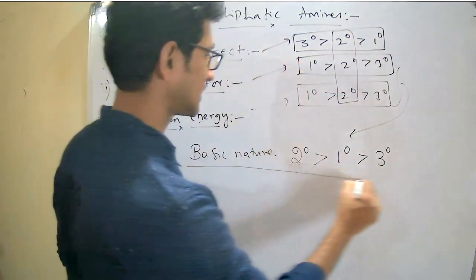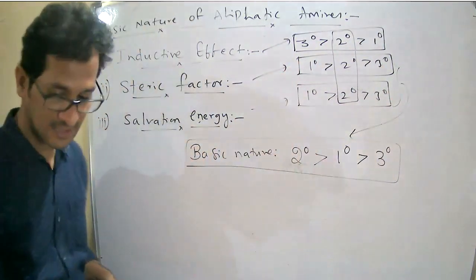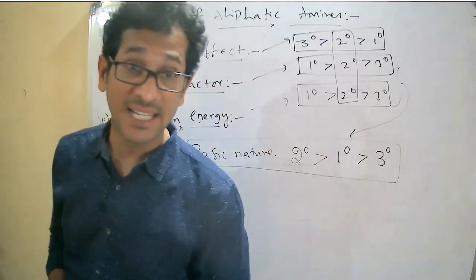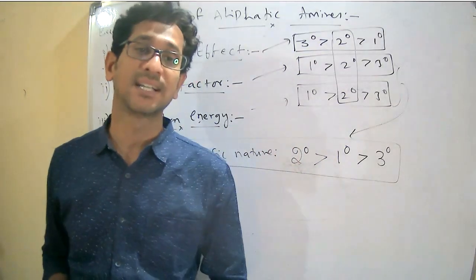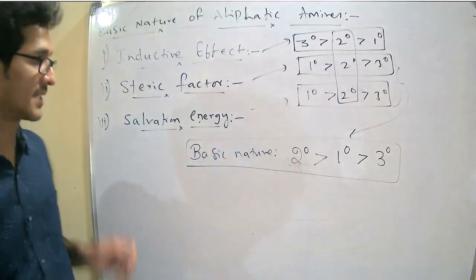So this is the basic nature of different aliphatic amines. Okay, right.